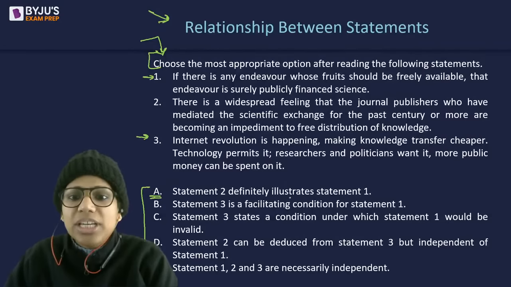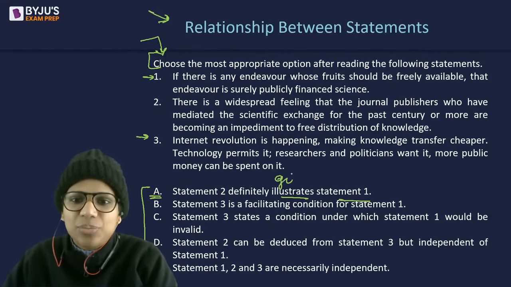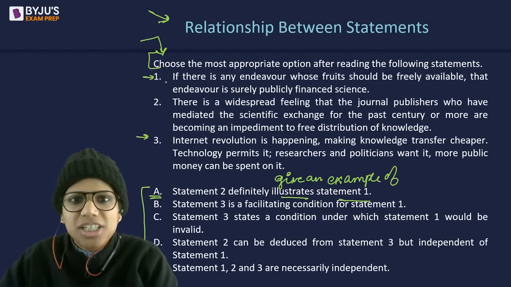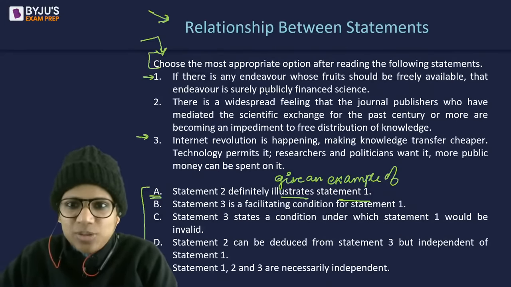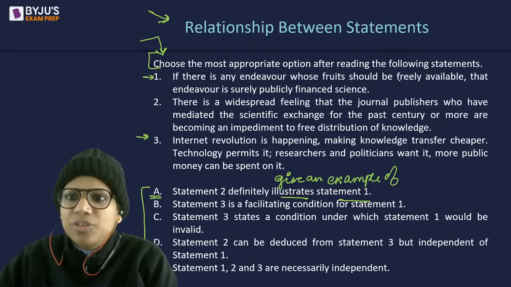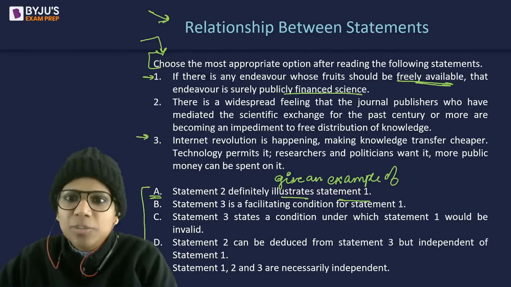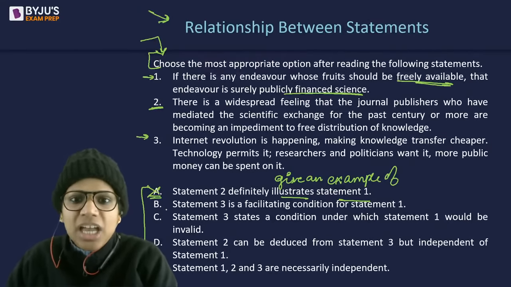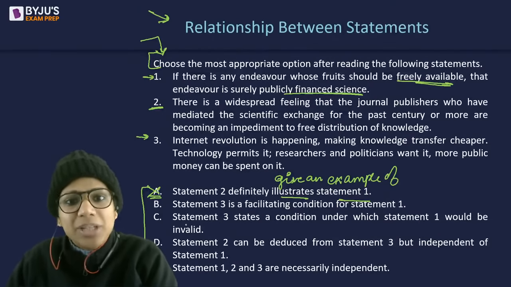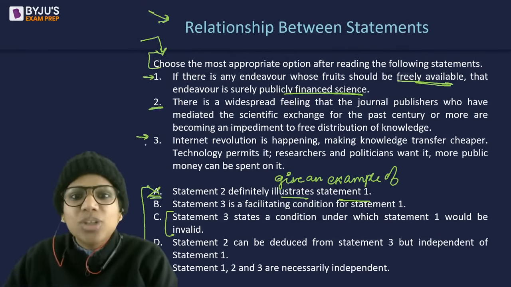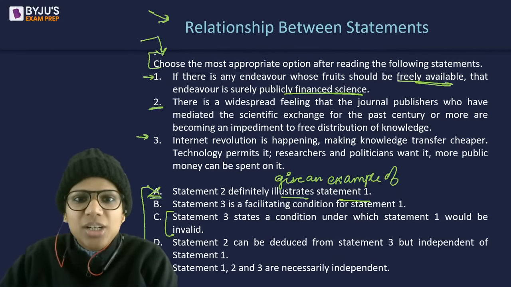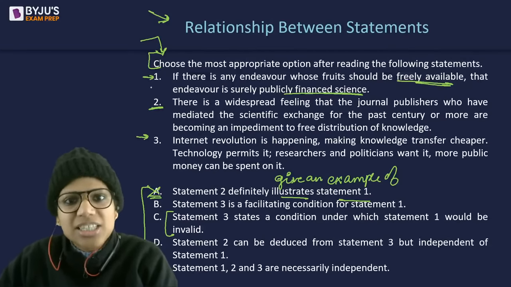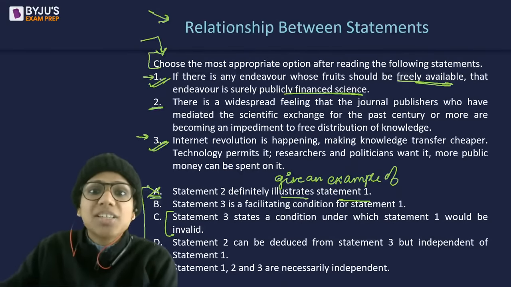A says statement 2 illustrates statement 1. Illustrates is give an example of, right? So does it? I don't see it giving an example of. In fact, this says that it should be freely available, right? If there is any endeavor whose fruits should be freely available, that endeavor is surely publicly financed science. Whereas this states the impediments to it. So no, not at all. 3 states a condition under which 1 would be invalid. No, 3 and 1 go in the same line. Okay, so 3 and 1 are in the same line. So it says this should happen, and this shows how it is happening.